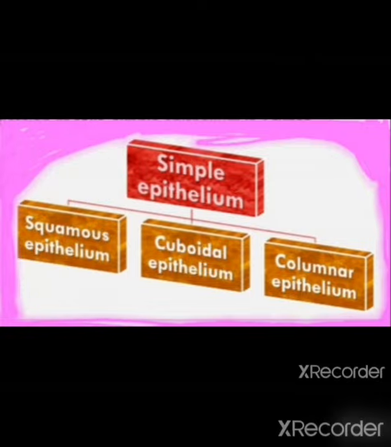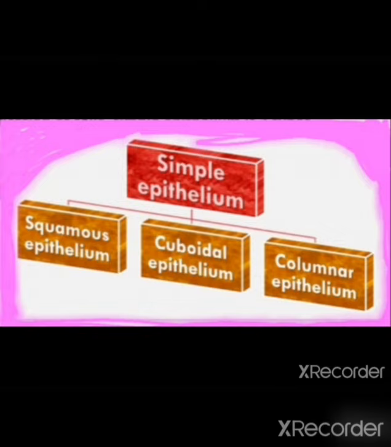Simple epithelium: a single-layered epithelium is called simple epithelium. It occurs on secretory and absorptive surfaces like body cavities, ducts and tubes.